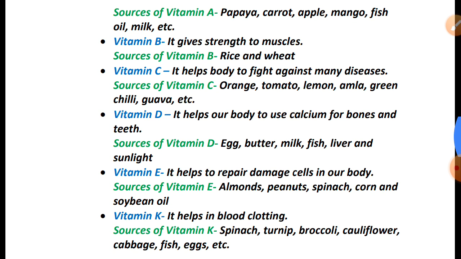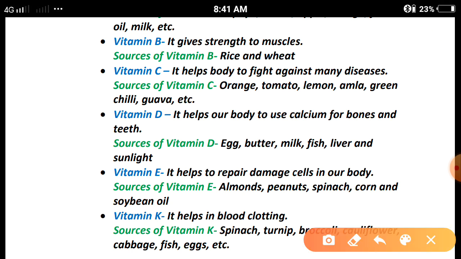Next, vitamin B. Vitamin B provides strength to the muscles. And what are the sources? Rice and wheat are responsible for providing vitamin B. Due to the deficiency of vitamin B, a disease occurs in our body that is known as beriberi. Clear? Next, vitamin C. It helps our body to fight against many diseases.